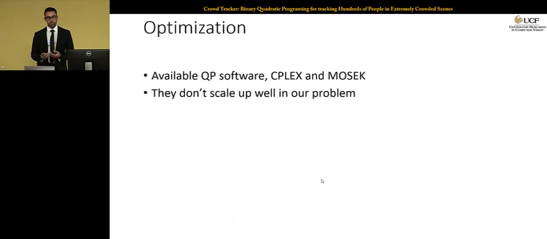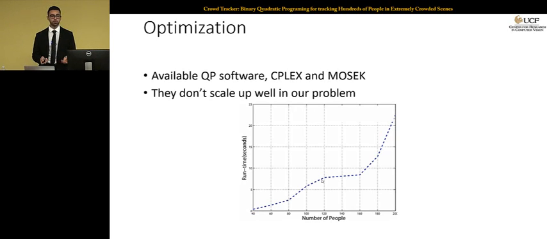So given the affinity measures and the objective function, the question now is how do you solve this? Probably the first option is to use available quadratic programming solvers such as CPLEX and MOSEK. But we observed that the computational complexity and runtime are too high when the number of targets increases. You can see that as we reach 200 targets in the sequence, it takes more than 20 seconds to solve the optimization, which is not what we want.